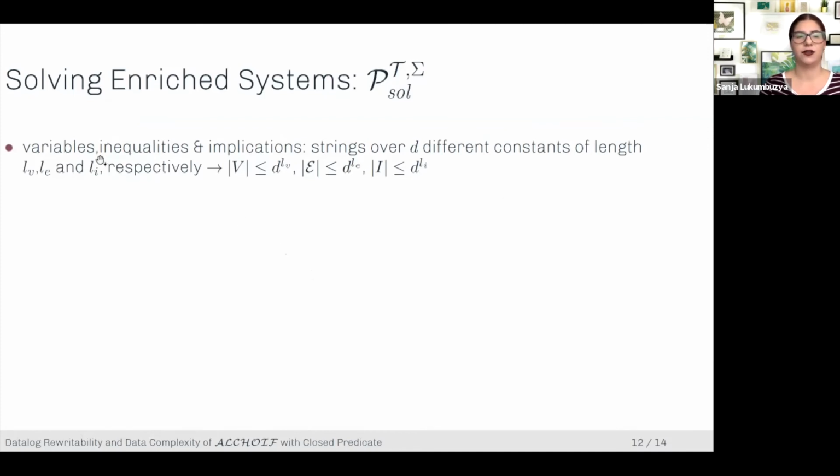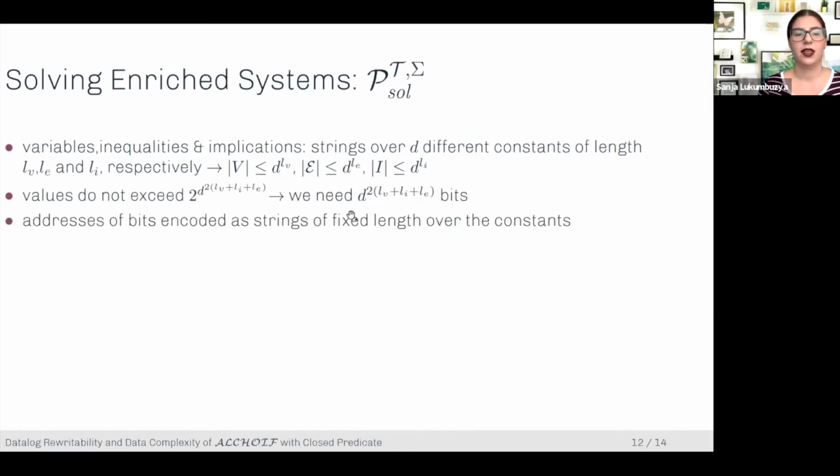And I told you that variables, inequalities, and implications are encoded as strings over, so now assume D different constants. So this comes from the A box of fixed length. So we know what the size of our system is. And then we can do some simple math, some calculation, and say, okay, so actually our values will not exceed this value here. So this means that if we want to encode it as a bit vector, we would need this many bits. Now you can see we need exponentially many bits. And even the base here is actually relating to the size of the data. So this is not good.